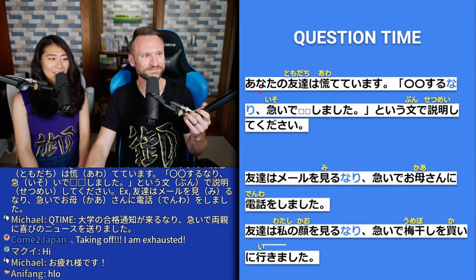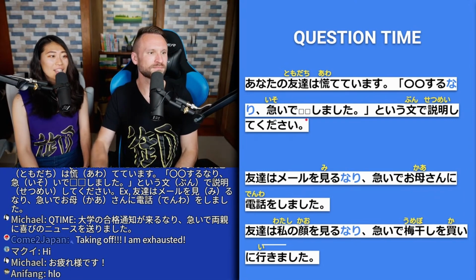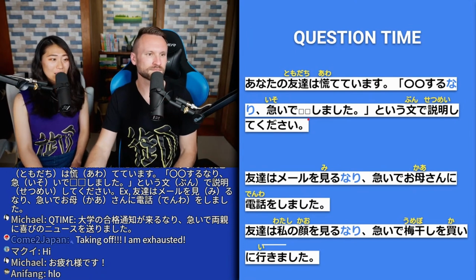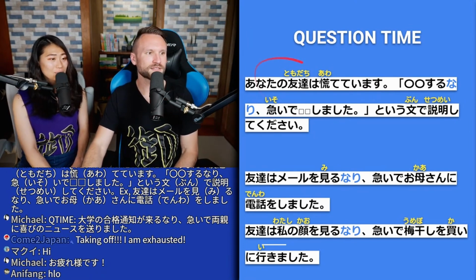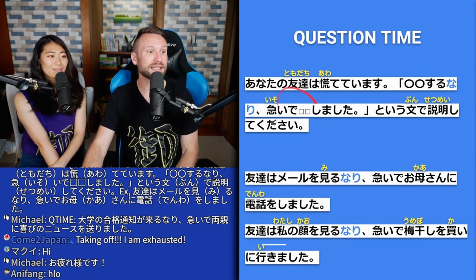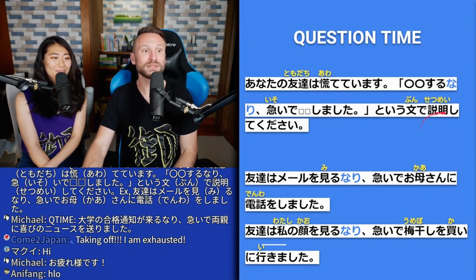Your friend is rushing or in a rush to do something, and that is because when they did this, 何々するなり. So whenever they did this, they rushed and did this. Please make a sentence in that way.